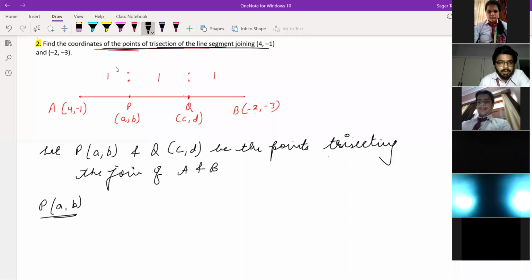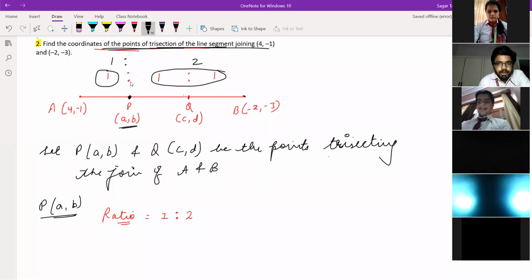While calculating the coordinates of point P, the ratio is 1:2. Look here now. Before point P we have this 1, and after point P till here we have this 2. So the ratio will be 1:2 while calculating point P.